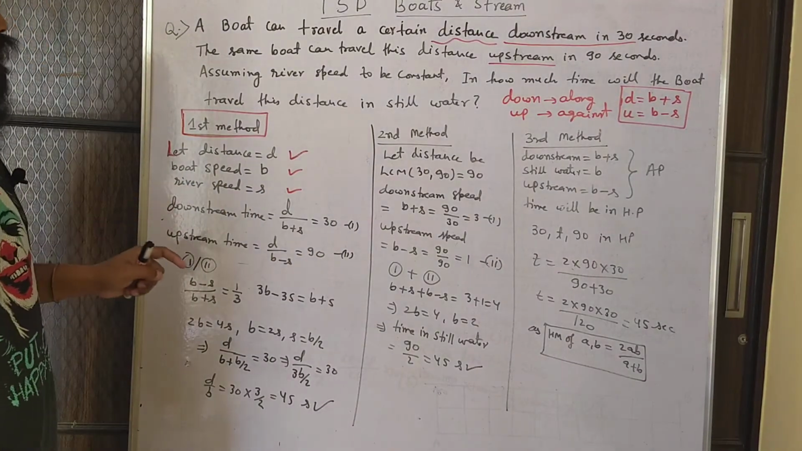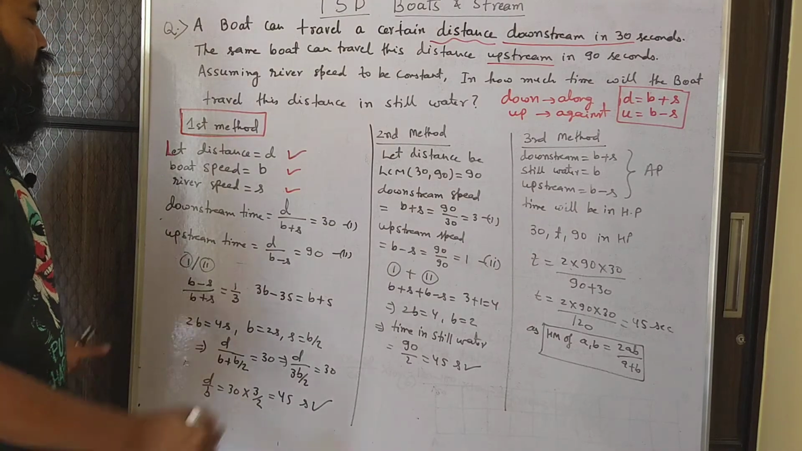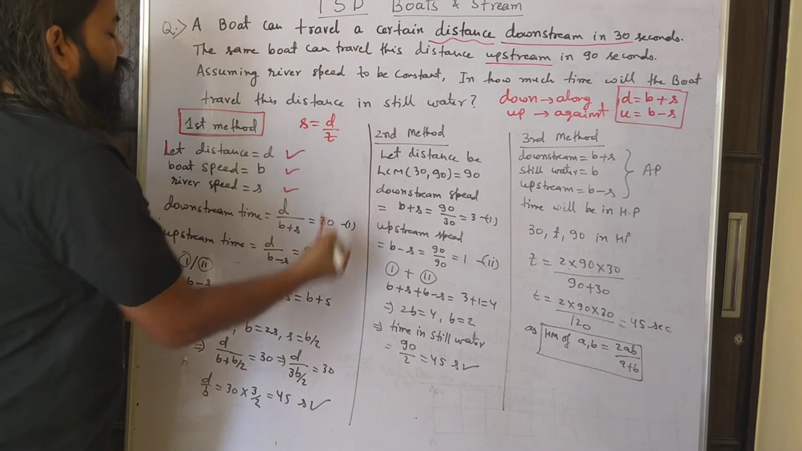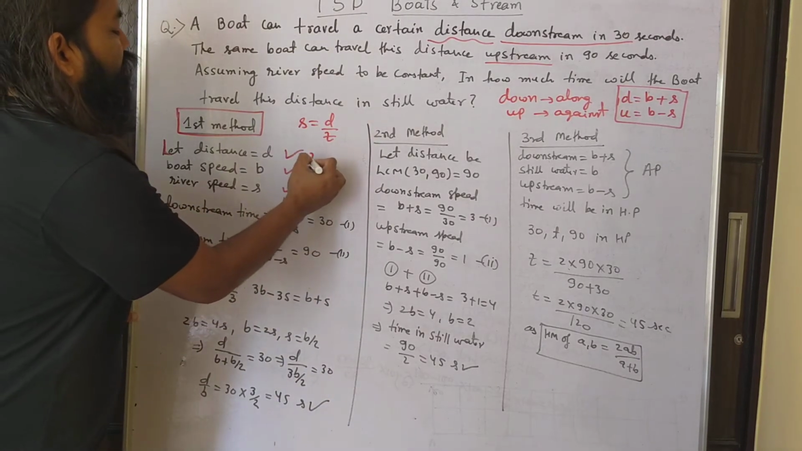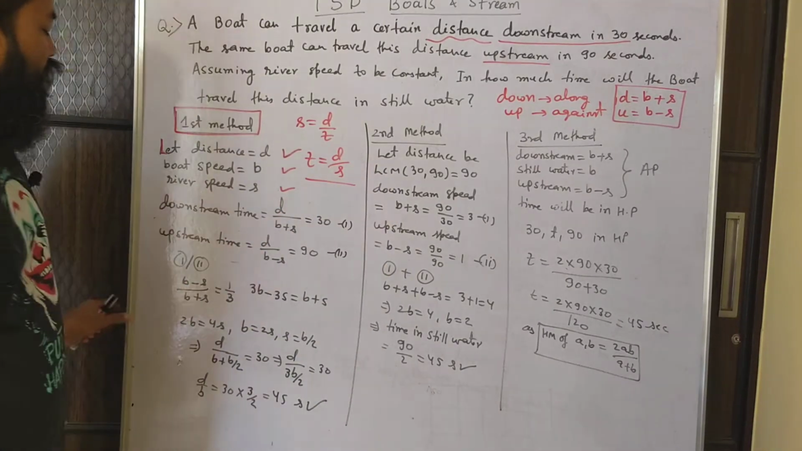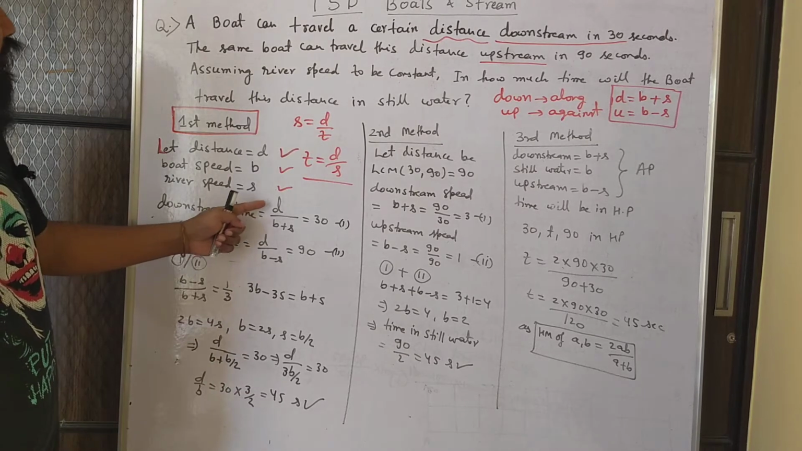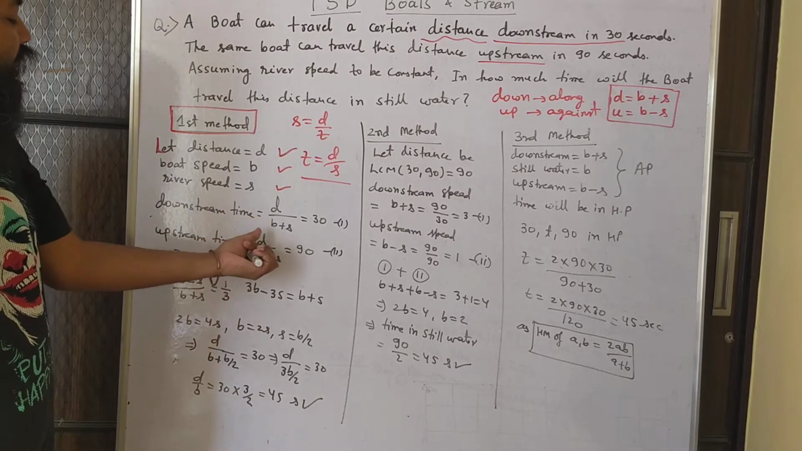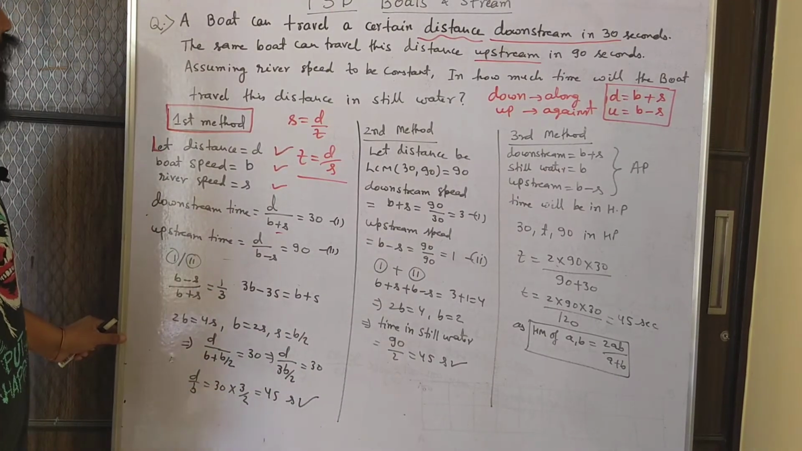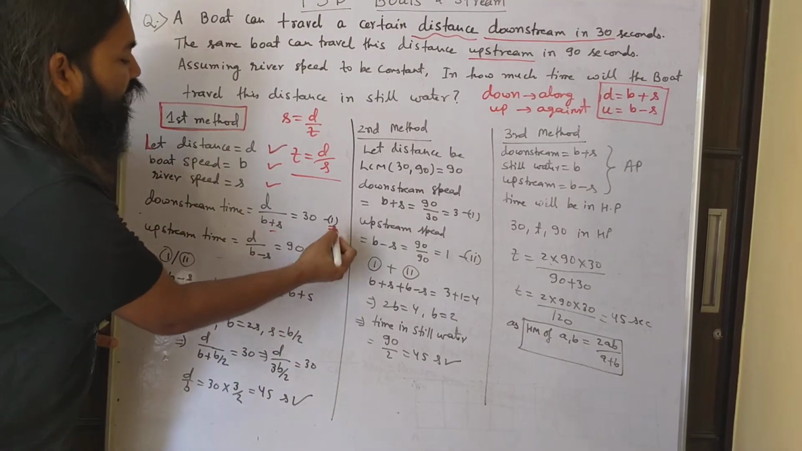And we know the only formula in time, speed, distance is speed is equal to distance by time, or we can also say time is equal to distance by speed. This is the one that I am using. So downstream time will be distance by speed, so I am dividing by the downstream speed here. And downstream time is given as 30 seconds. So d by b plus s equals 30. This is my first equation.